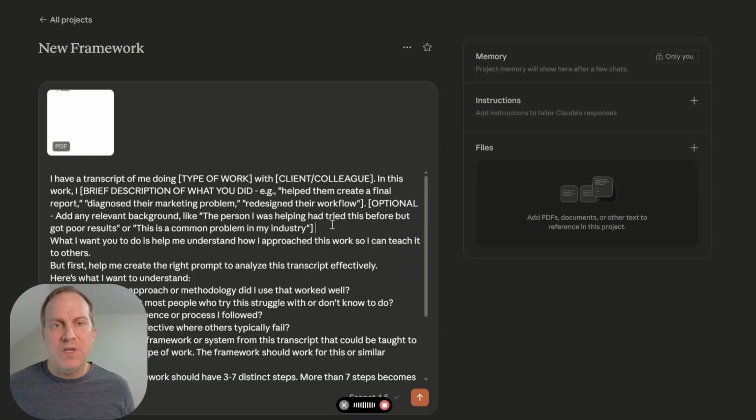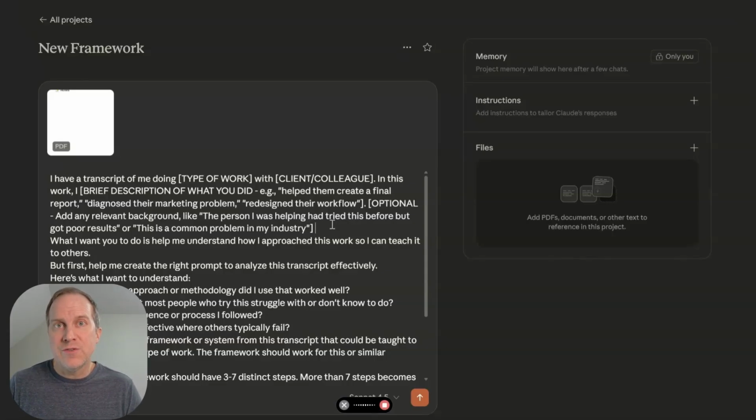So I have a transcript of me working with another consultant. He was doing a project for a non-government agency, and what he was doing was working with them to analyze their workload. So he's doing a workload analysis, and he had 80 pages or so of notes, dozens of source documents that he'd gotten as part of the document review. And what he needed to do was create the final report.